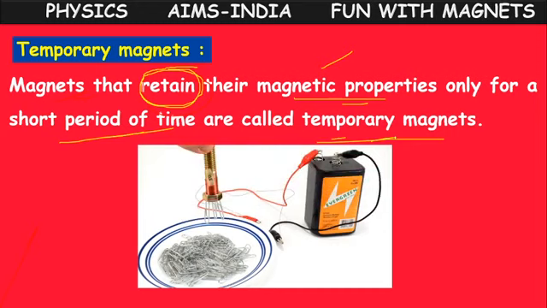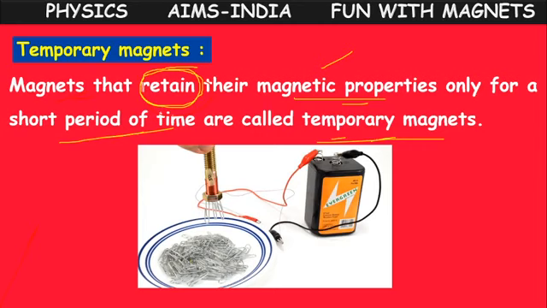If you take the example of an electromagnet, in the picture, what do you observe? We have a battery, a kind of screw or bolt, wires used to connect the bolt and battery, and some paper clips.